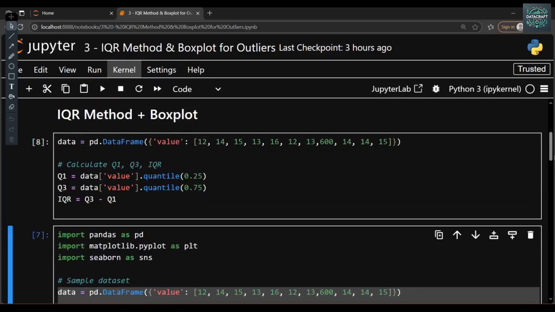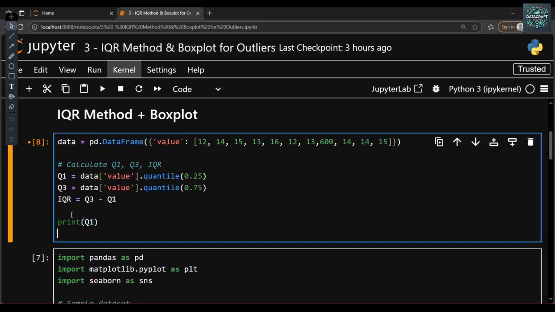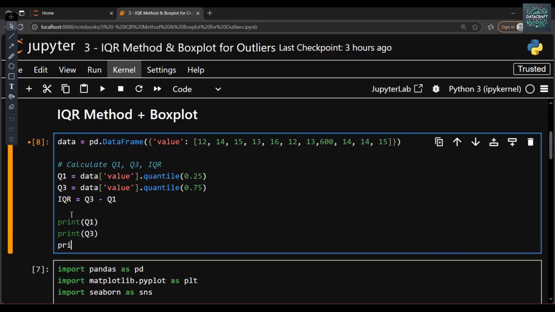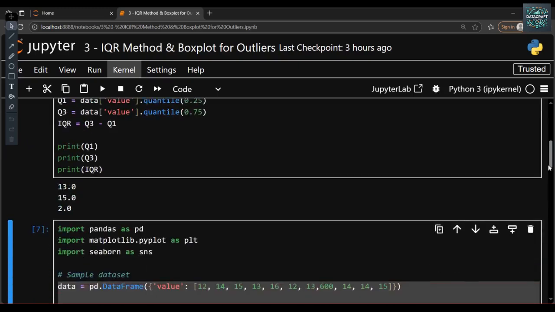So now let's try to understand. I am printing Q1, Q3 and the interquartile range, right? So I print Q1, print Q3, and print IQR. Now let's see. The Q1 value is 13, the Q3 is 15, and the IQR is 2.